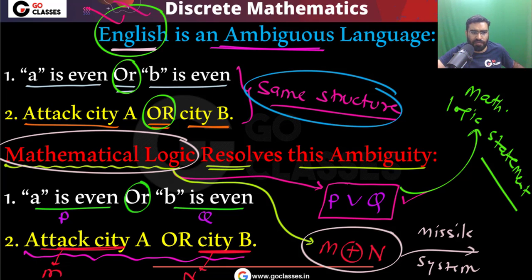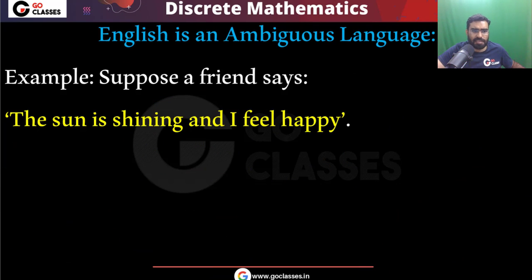So that is the ambiguity of English language, but this ambiguity is resolved by mathematical logic. This mathematical logic does not have any ambiguity. So that is the reason I am telling you that mathematical logic is the logic for mathematics. It is the logic for computer. It is the language of computer. It is the language of mathematics. Because it will create unambiguous and precise statements. Very simple. Now let's see another example.